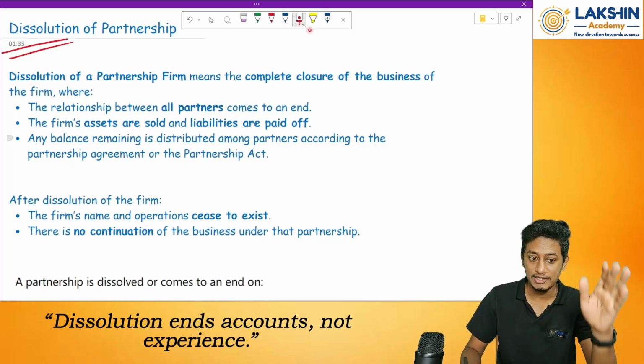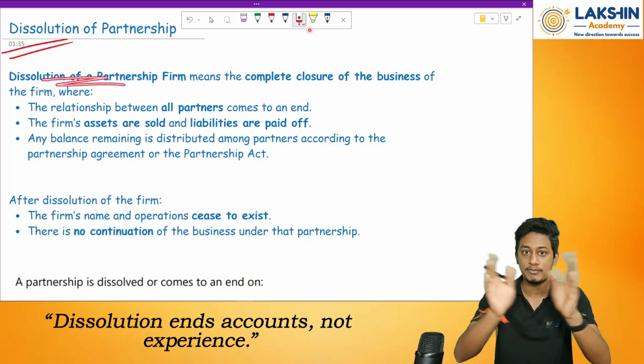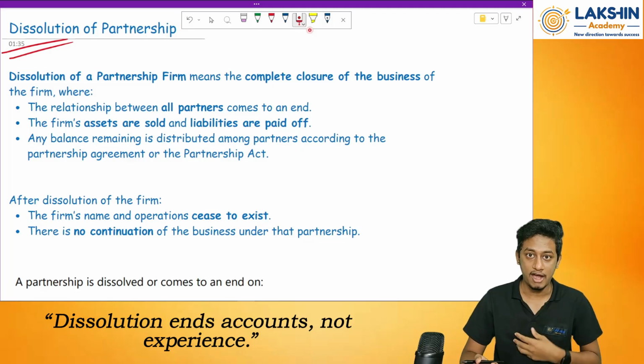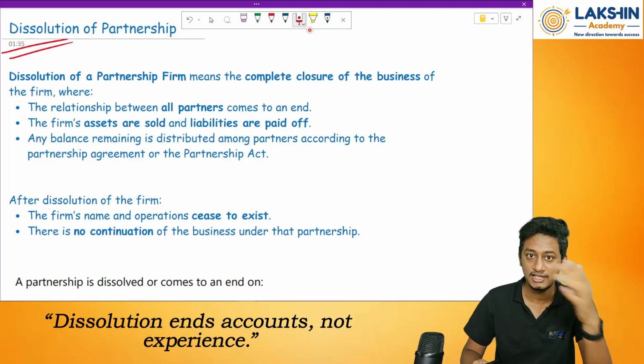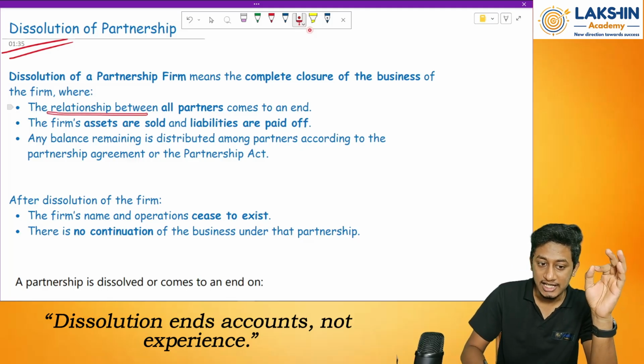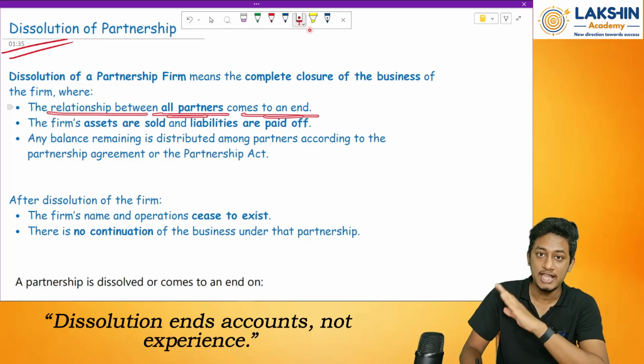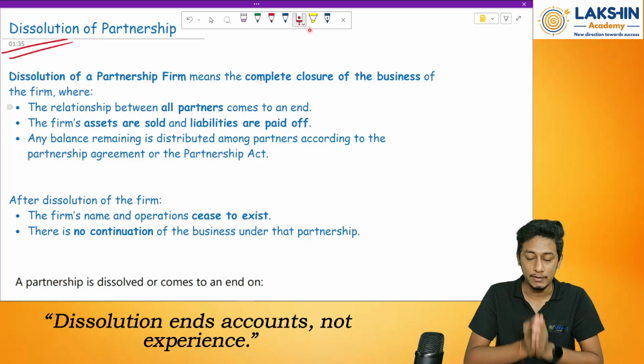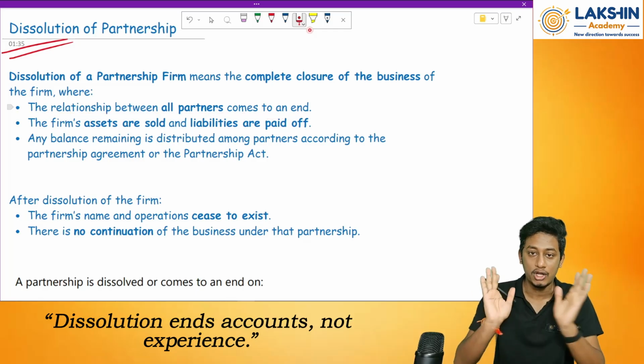So over here what happens in the dissolution, in case of dissolution, the firm closed down. The firm, whatever we have, is closed down. Whatever the business we are running stops, and the relationship between all the partners comes to an end. So there will be no more a partnership existing between all these partners.